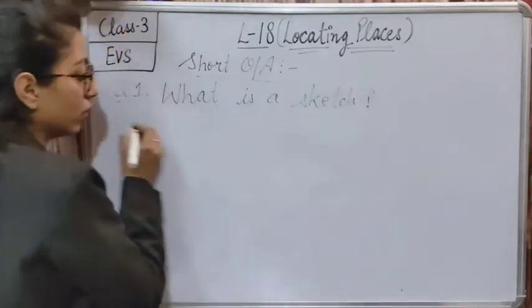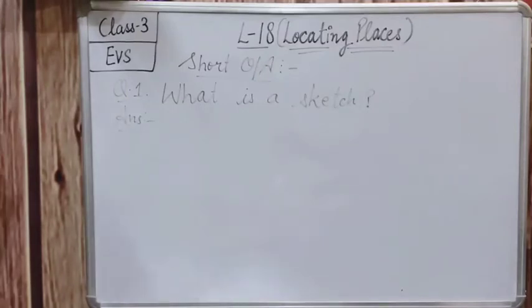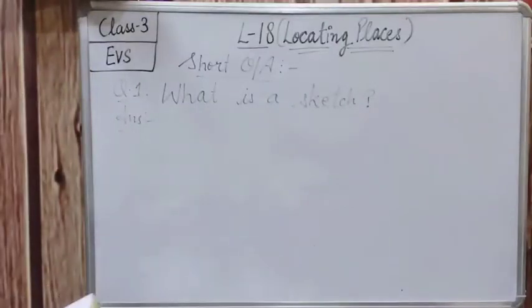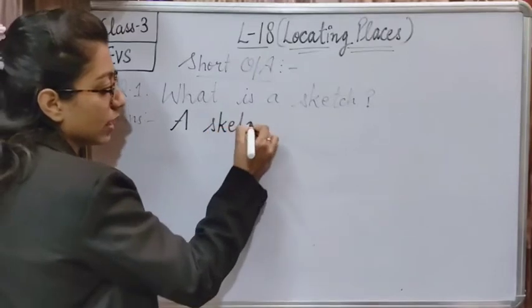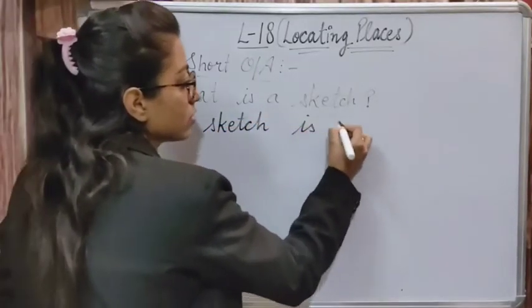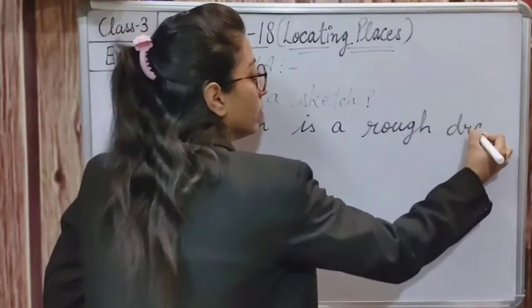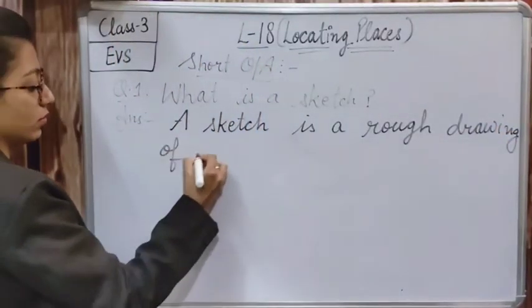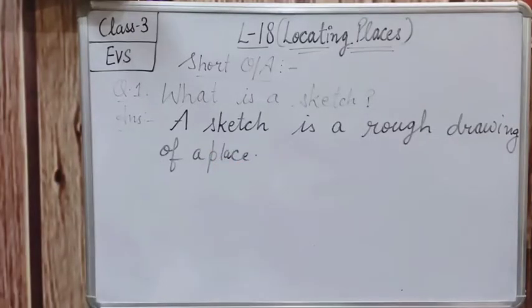Sketch क्या होता है? I think all of you know. अभी मैंने keywords में भी explain किया. What is a sketch? Right? So right here, a sketch is a rough drawing or a map. A sketch is a rough drawing of a place. That's it. Okay.